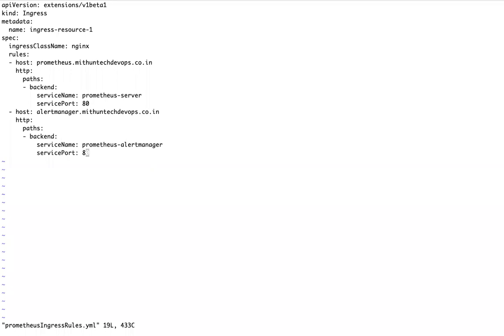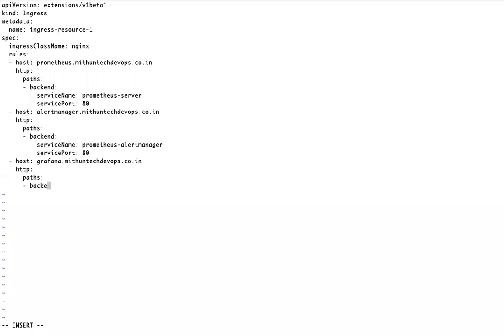Let me do something like this. Host grafana.mithuntechdevops.co.in is my domain host. Paths: all are running on a root context. There is no path, basically you don't need to give a path pattern.